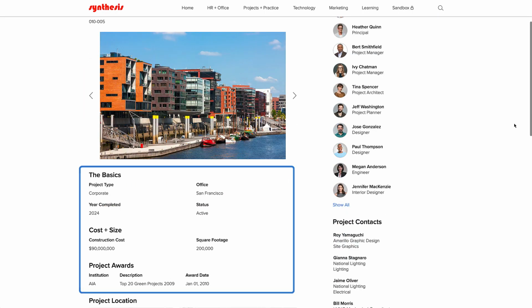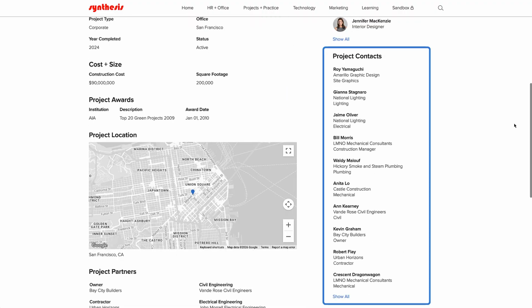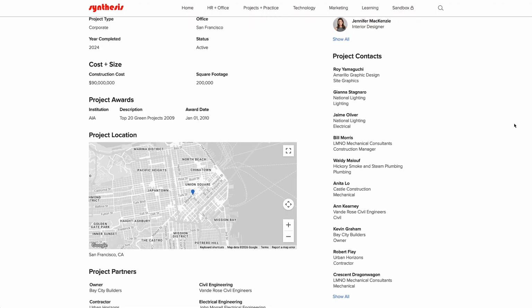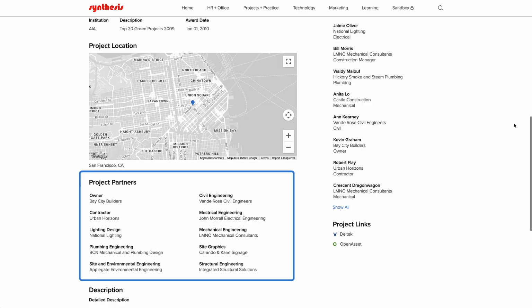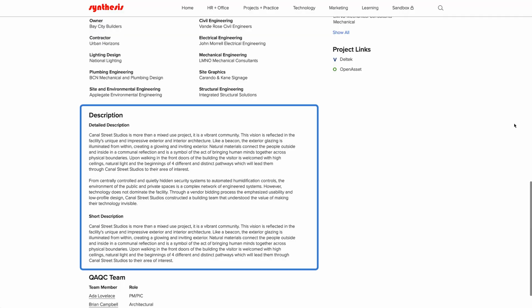useful data points like project type, year completed, construction costs, square footage, and awards, which external contacts worked on the project, which owner, consultant, and construction partners worked on the project, as well as project descriptions.